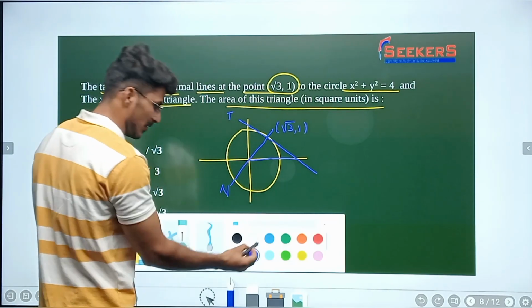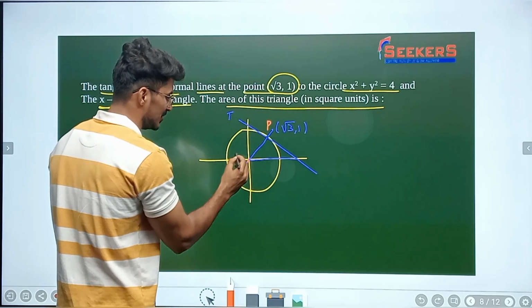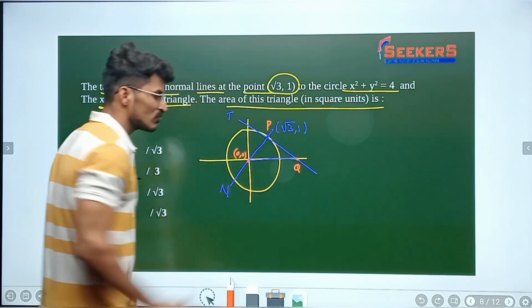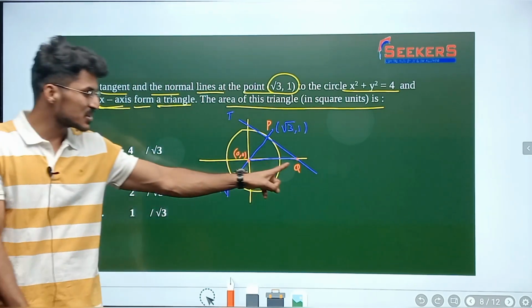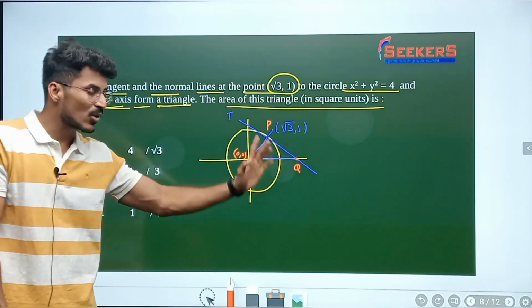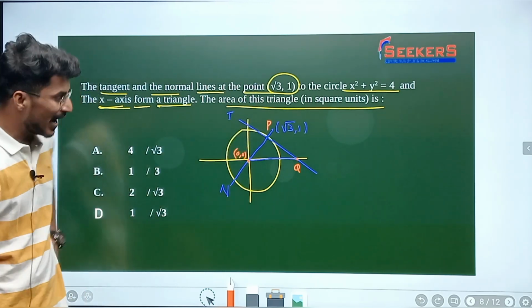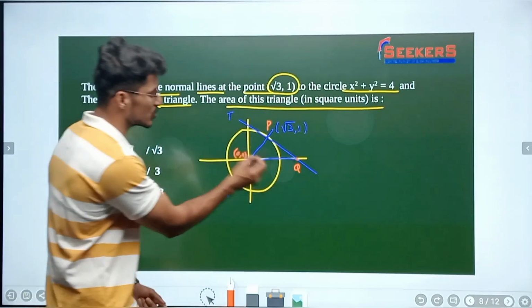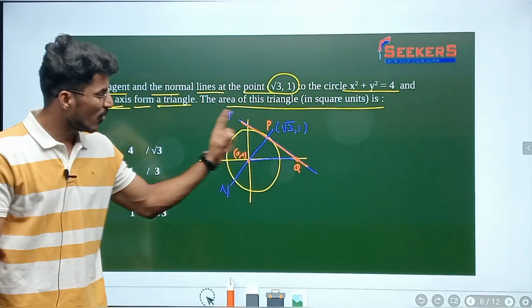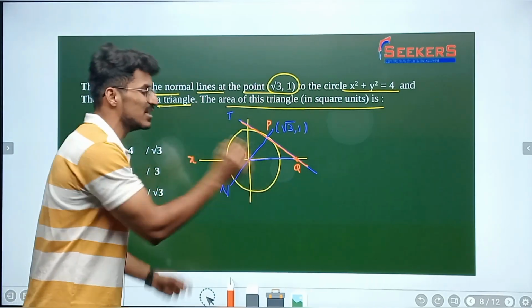So let us name this triangle first. Let us say this is a point P, and this is in fact the center, which is (0, 0), and this is, let's say, point Q here. For finding the area of the triangle, I must know the value of point Q. I do not know the coordinates of Q here. How do you find the coordinates of Q? For that, I must know the tangent equation. See this, what is this point Q? Point Q is the point of intersection of the x-axis and the tangent equation.